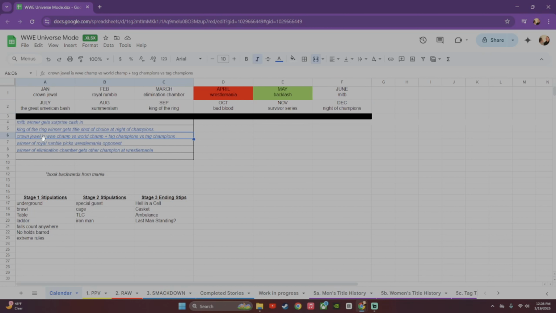Crown Jewel, we put WWE champ versus world champ, both men and women's. But then I'm going to also do tag champions versus tag champions. Winner of the Royal Rumble picks WrestleMania opponents. Winner of Elimination Chamber gets other champion.